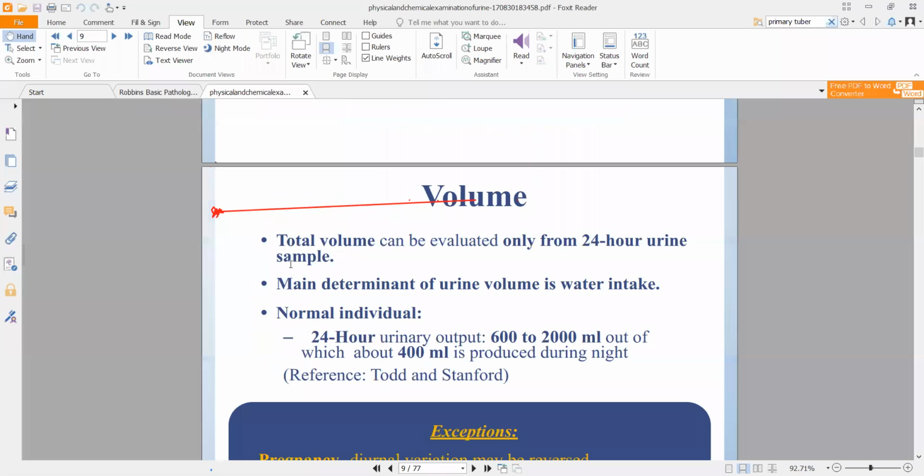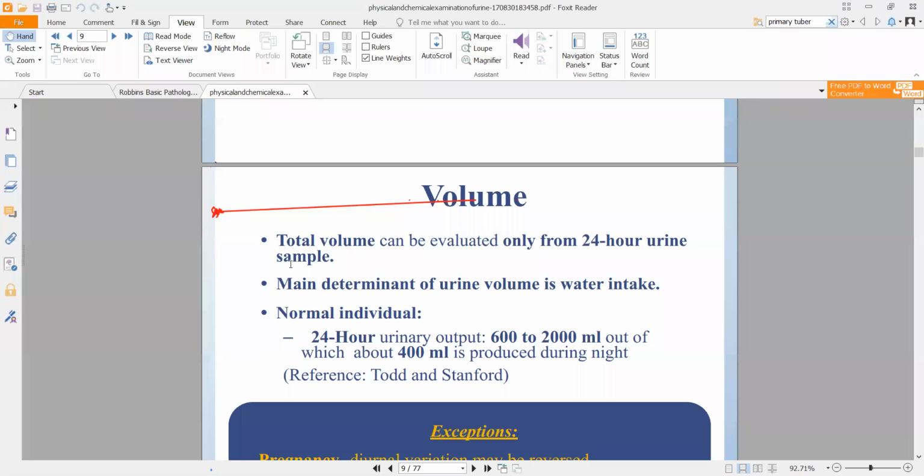Now, coming to volume, first of all, normally the amount of volume that a patient is supposed to urinate is around 600 to 2000 ml, depending on their water intake, their age, and their kidney function. There are several things. But in general, in one day, any person is normally voiding 600 to 2000 ml of urine.